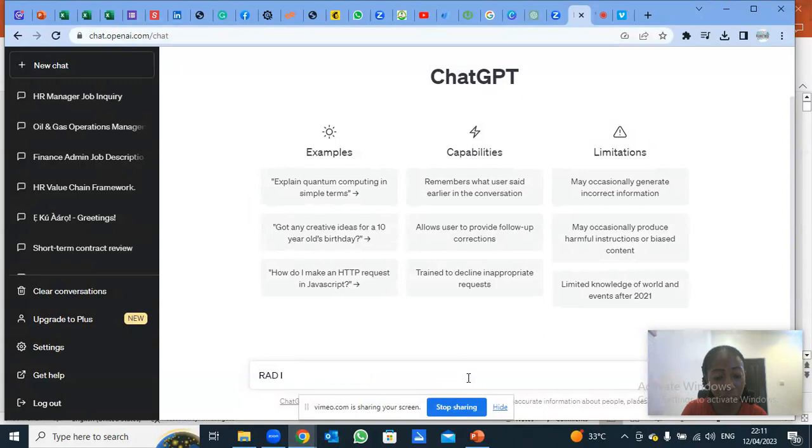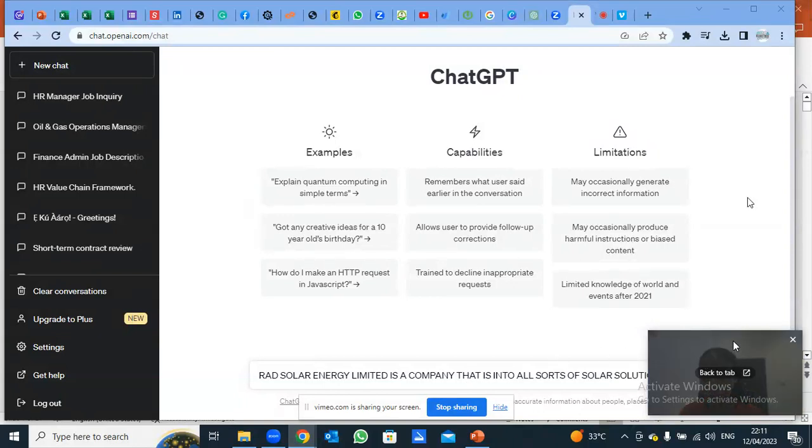Let me use RAD Solar Energy Limited is a company that is into all sorts of solar solutions. Sorry, I'm using caps all through so you can see it better.